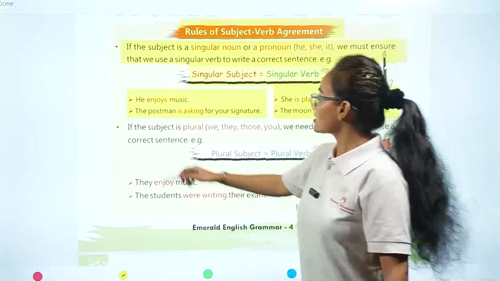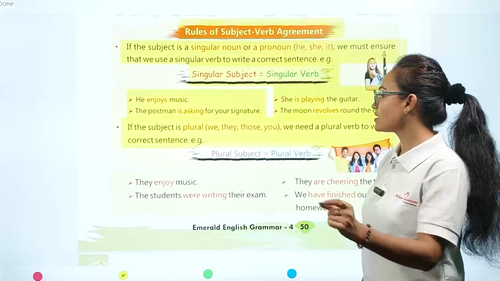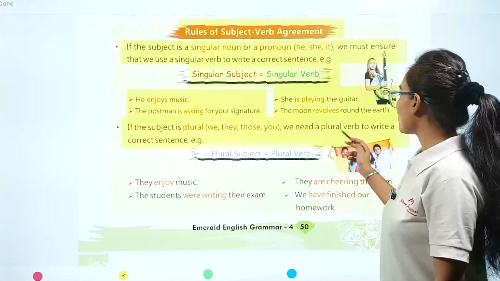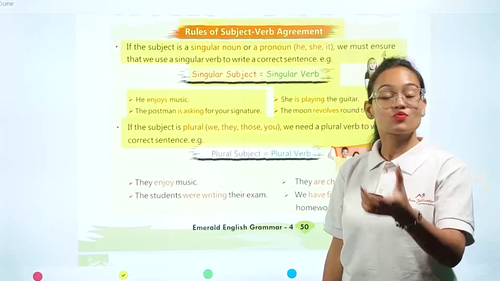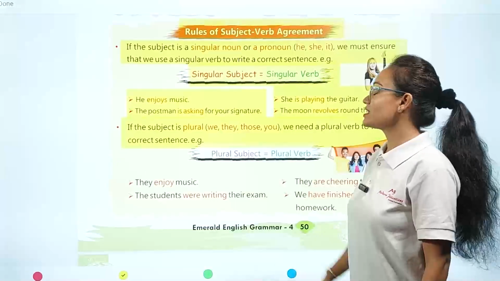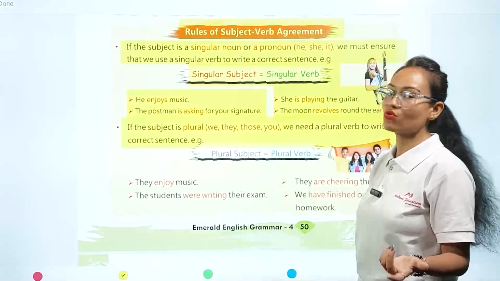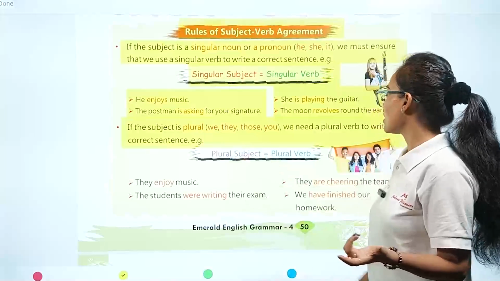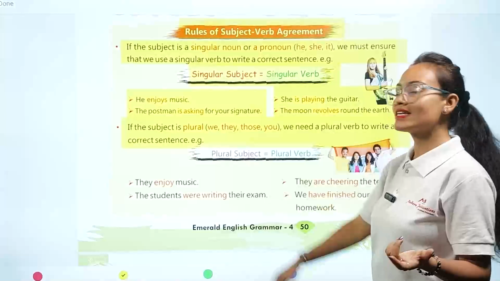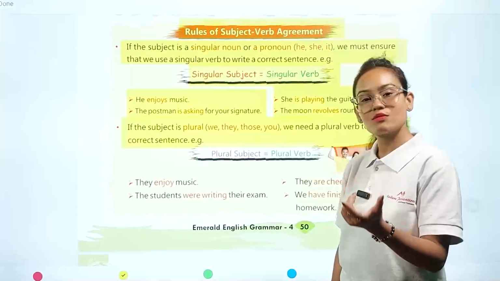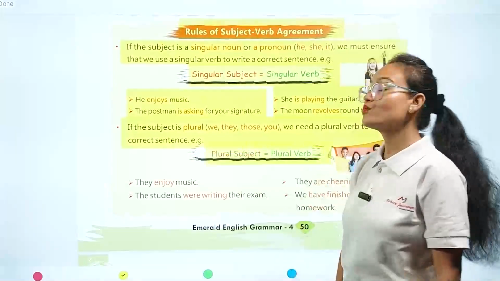The second rule which we have to follow is, if the subject is plural, like we, they, those, you, we need a plural verb to write a correct sentence. Whenever the subject present in our sentence is in its plural form, like we, they, those, you, we always need to use the plural form of the verb. First rule says singular subject equal to singular verb. Second rule says plural subject equal to plural verb.